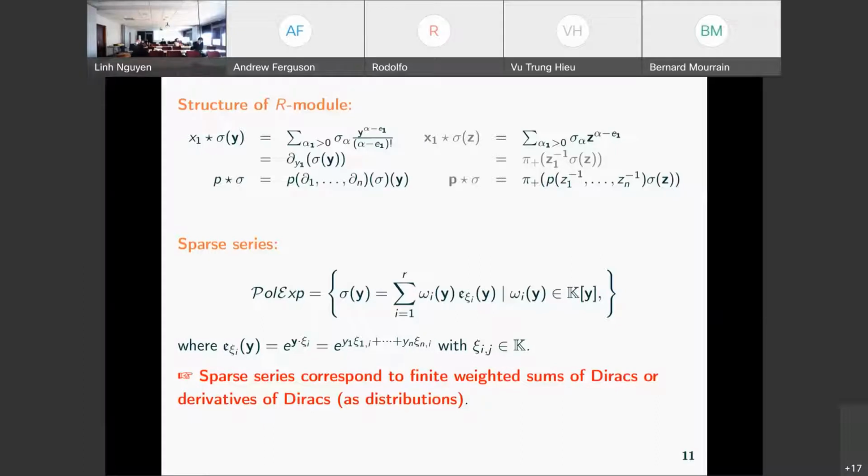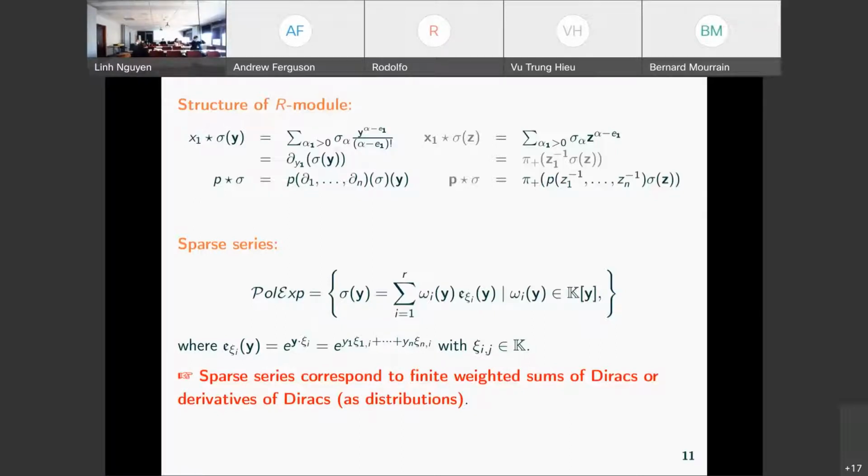And if we look at them in terms of linear functionals or measures, they correspond to finite sums of Dirac measures, or derivatives of Dirac.